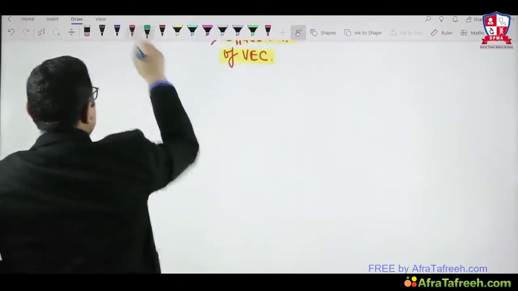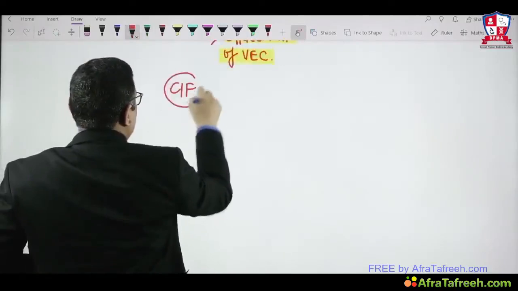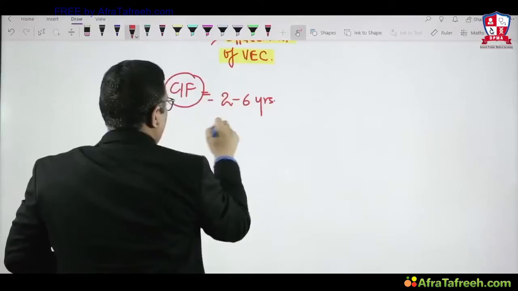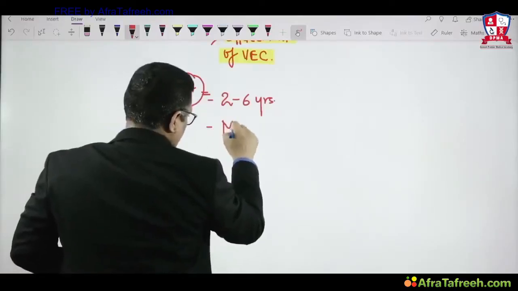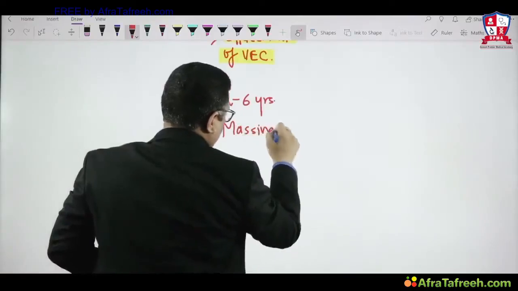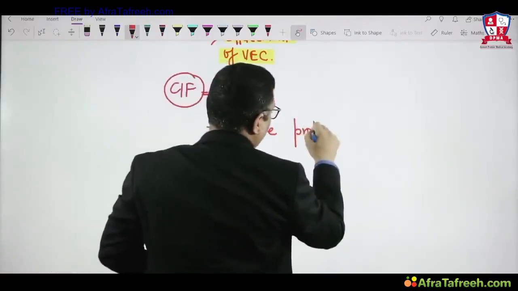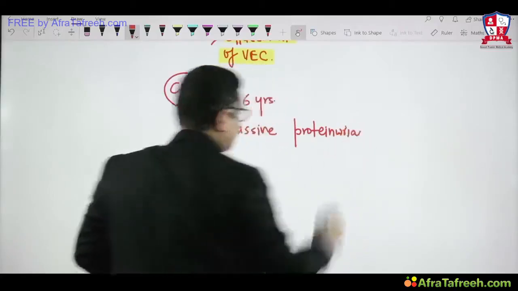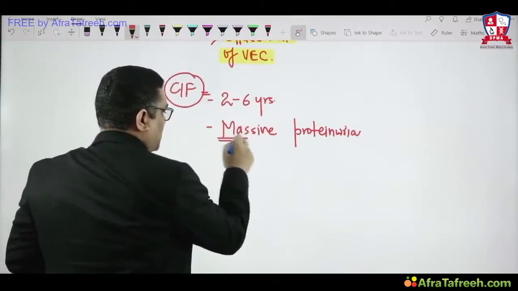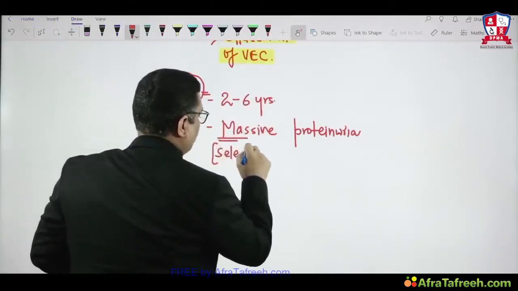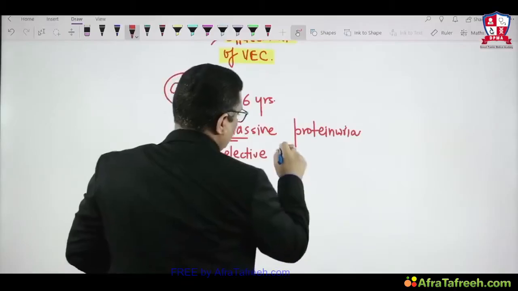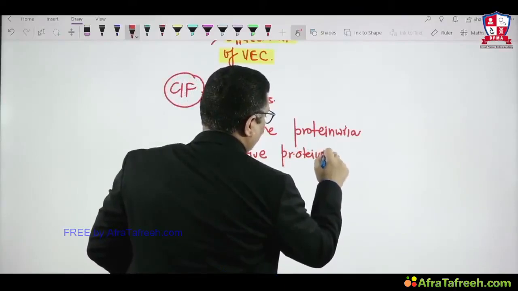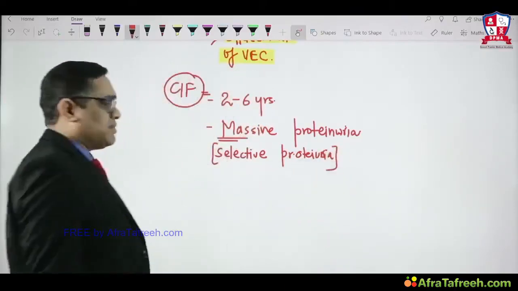When you look at the clinical features, these are usually pediatric patients, 2 to 6 years of age, and the most common presentation is massive proteinuria. This proteinuria is selective proteinuria. As I have discussed earlier, what are selective and non-selective? So they will have massive selective proteinuria in case of minimal change disease.